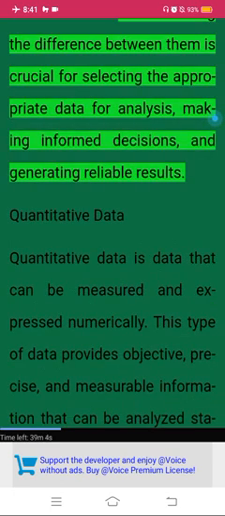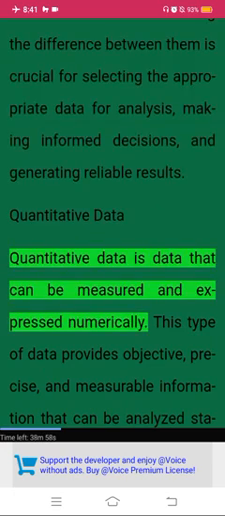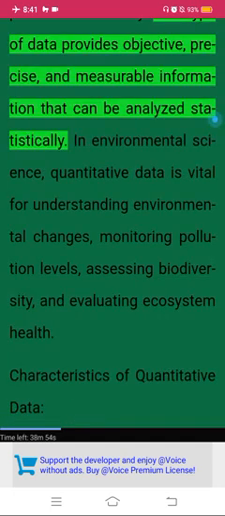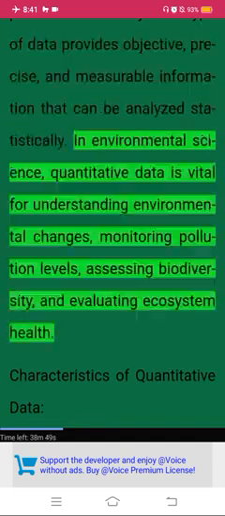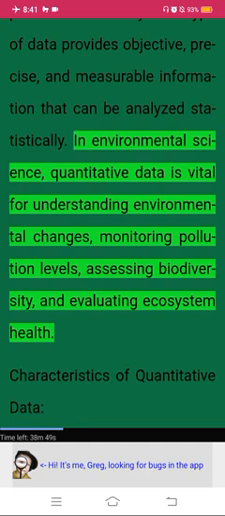Understanding the difference between them is crucial for selecting the appropriate data for analysis, making informed decisions, and generating reliable results. Quantitative data. Quantitative data is data that can be measured and expressed numerically. This type of data provides objective, precise, and measurable information that can be analyzed statistically. In environmental science, quantitative data is vital for understanding environmental changes, monitoring pollution levels, assessing biodiversity, and evaluating ecosystem health.